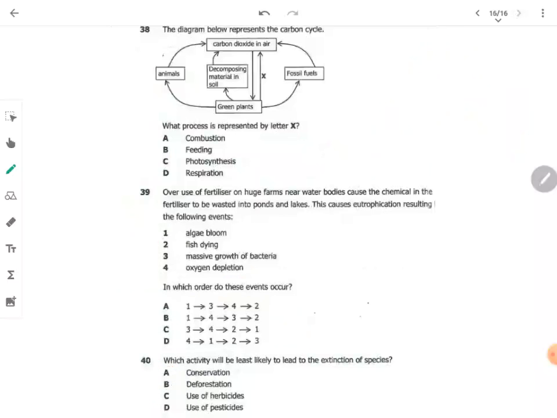The diagram below represents the carbon cycle. What process is represented by letter X? Letter X, carbon dioxide, green plants. So green plants are releasing carbon dioxide into the air. What's that process? The answer is respiration. Remember, during respiration, carbon dioxide is produced and is then released into the atmosphere.